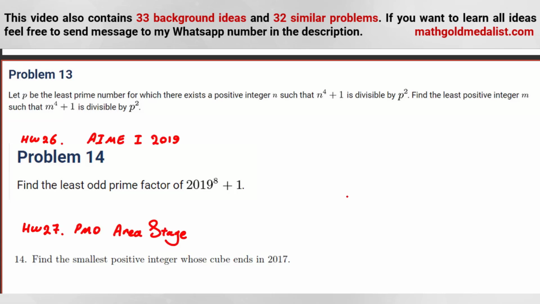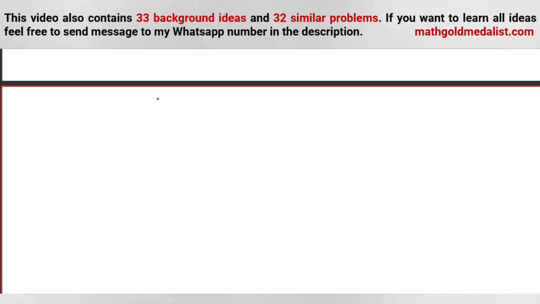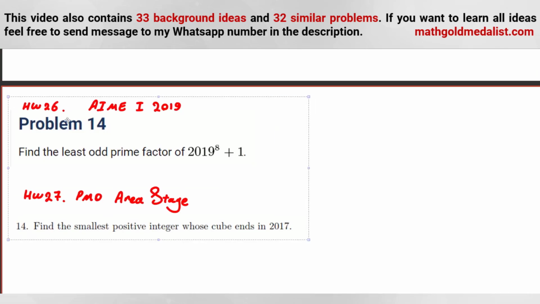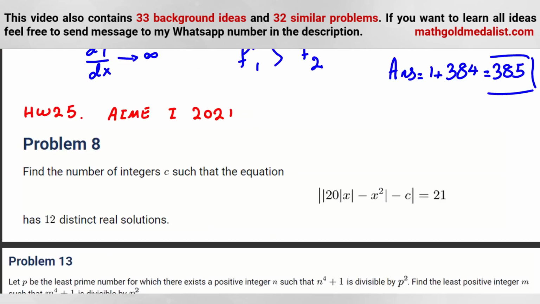Okay, homework 26. This AIME 1 2019 problem. Homework 27. This problem from PMO, Philippine Mathematical Olympiad. You have to use one idea here for solving this problem that you need that idea for this one. I can say this problem is harder than these two problems. And let me move this to this part to have more space. And let me tell you the ideas that we need for this problem.